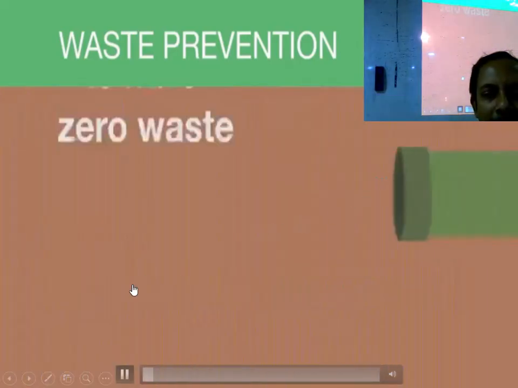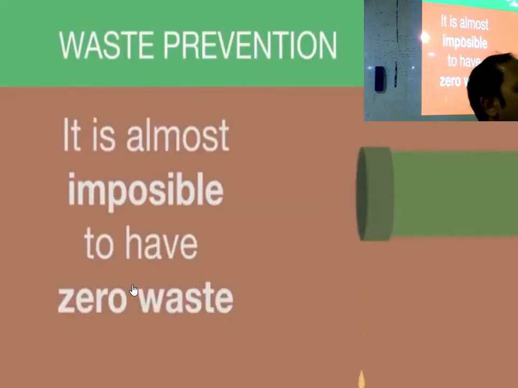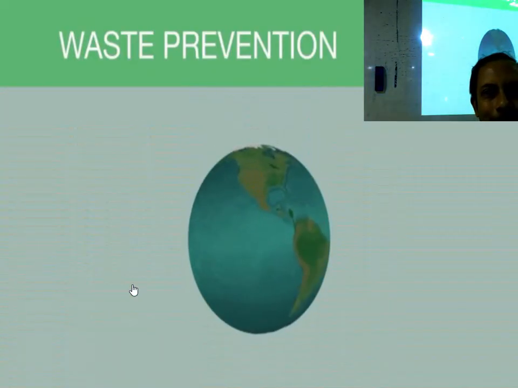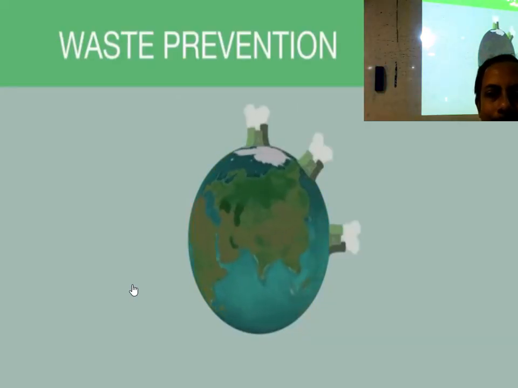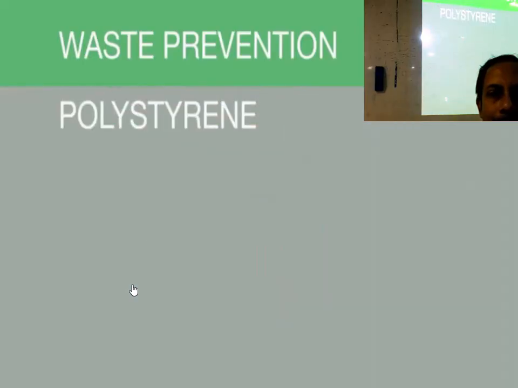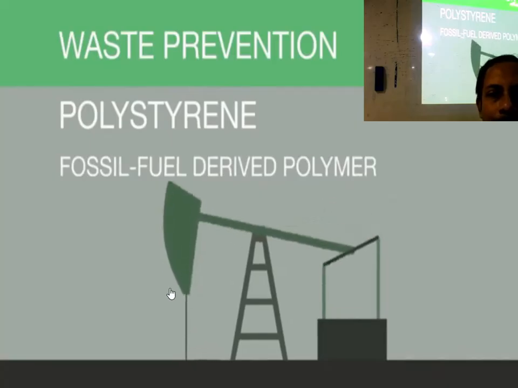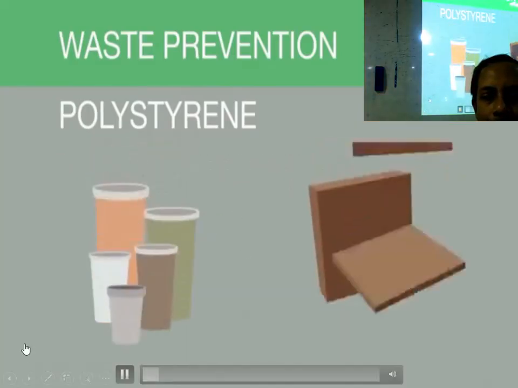Less waste, less to clean up. Zero waste is impossible on a global scale, but the beauty of this principle is that it can be applied to almost every single chemical reaction conducted. For example, polystyrene is a fossil fuel derived polymer used to make all disposable cups and packaging material.